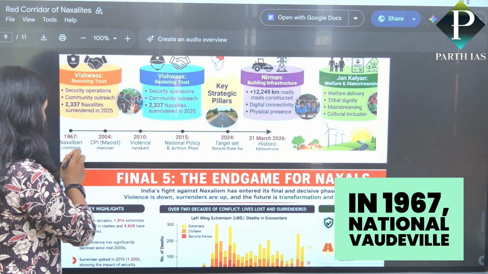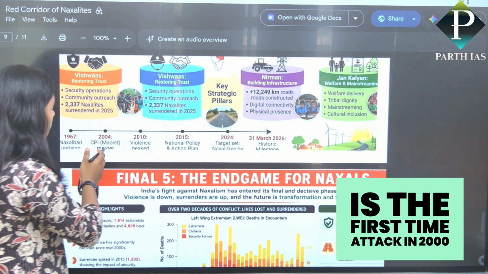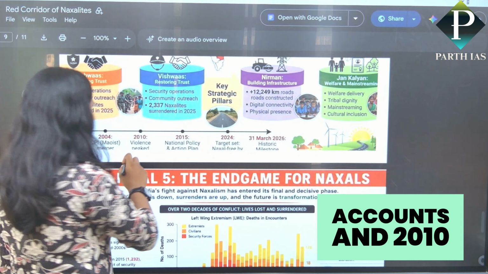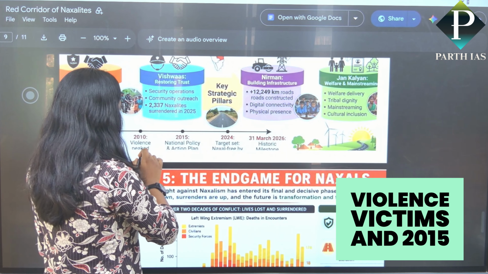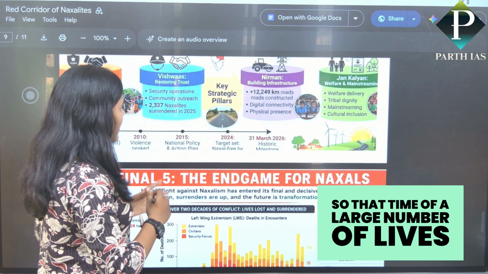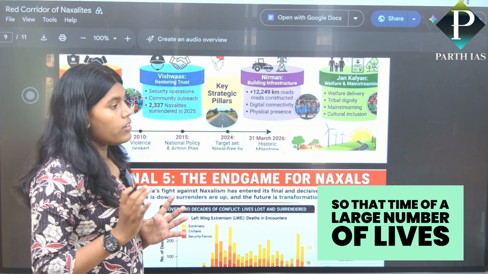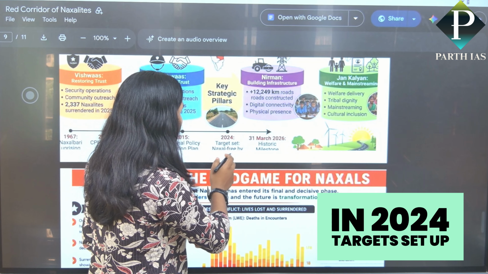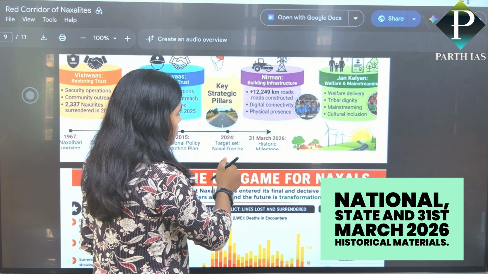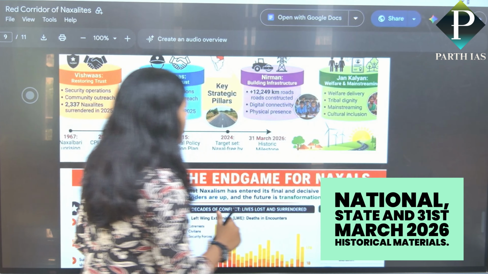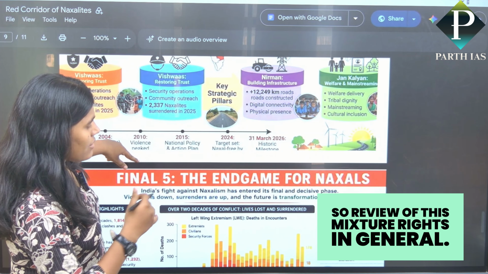In 1967, the Naxalbari village first saw an attack. In 2004, the CPI Maoist formed, and in 2010 violence peaked, and in 2015 the National Policy and Action Plan came. At that time a large number of Naxalites surrendered themselves. In 2024, the target was set for a Naxal-free state, and by 31st March 2026, the removal of Naxalites in India.